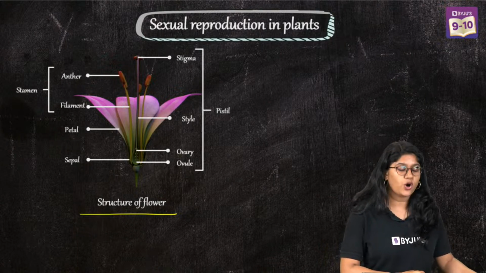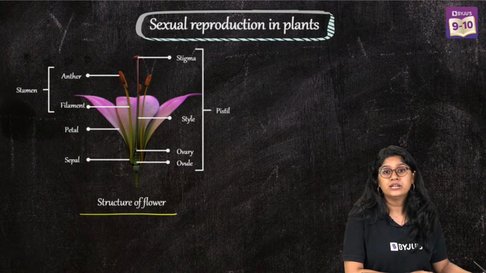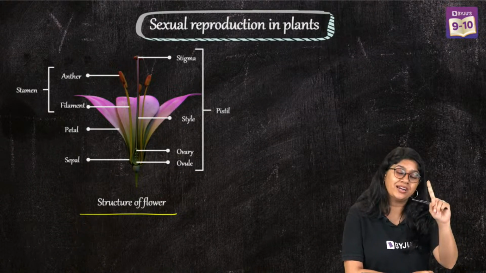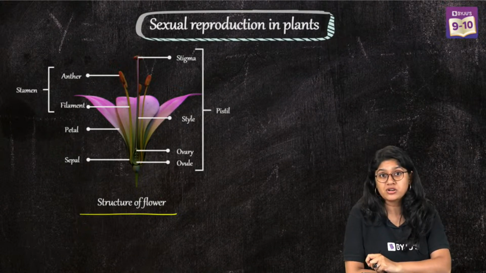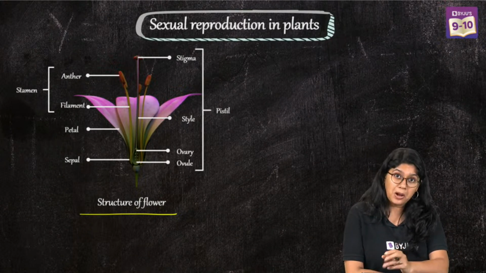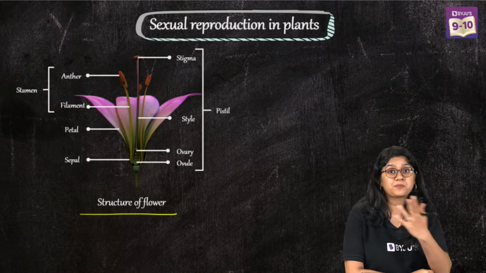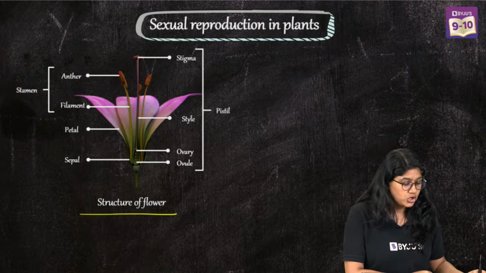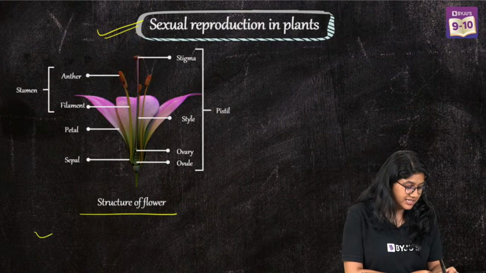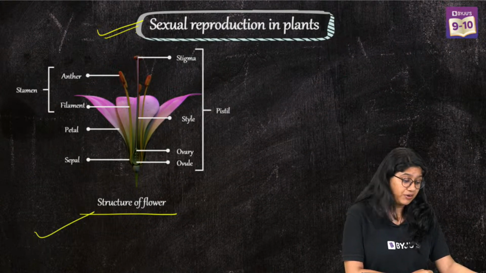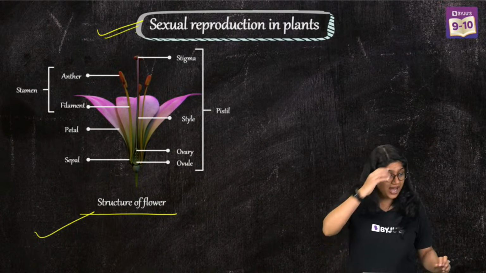On a flower, we can have either just one reproductive part, male or female, which we call a unisexual flower, or we have the bisexual flower, where both male and female reproductive parts are present together. So in sexual reproduction we are discussing plants first, and we have the structure of the flower over here.